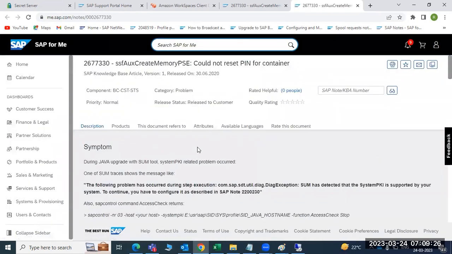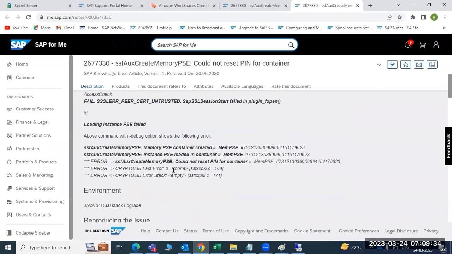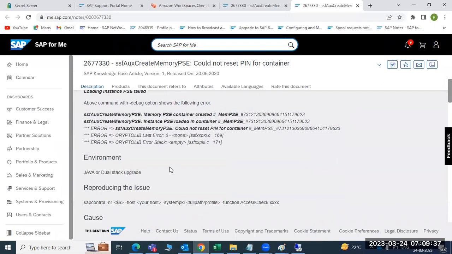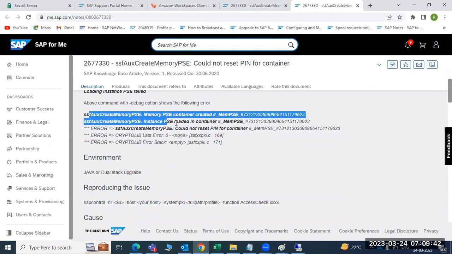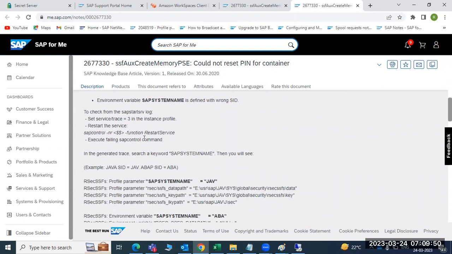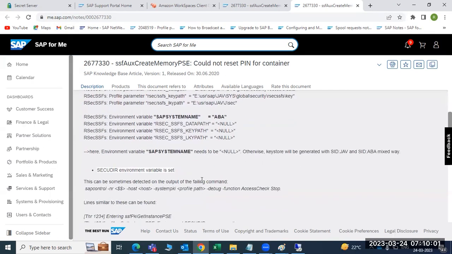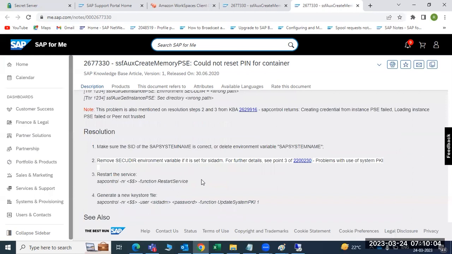SAP already documents this type of error in their knowledge base articles. So we can open that note and see what exactly the issue is. We got the same issue, I guess. Set the trace, restart the service. The cause is the SAP system name defined as a wrong system, something wrong in the SID place. In the profile parameters the wrong name is defined, I guess. Someone changed the profiles manually, that's why it's not starting up.